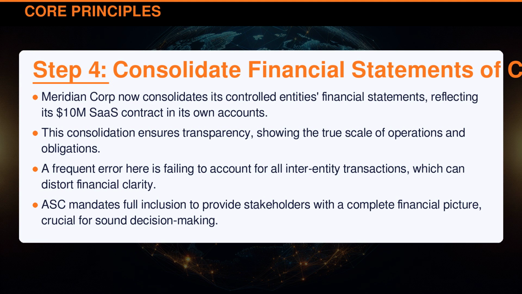Meridian Corporation now consolidates its controlled entity's financial statements, reflecting its $10 million SaaS contract in its own accounts. This consolidation ensures transparency, showing the true scale of operations and obligations. A frequent error here is failing to account for all inter-entity transactions, which can distort financial clarity. ASC mandates full inclusion to provide stakeholders with a complete financial picture, crucial for sound decision-making.